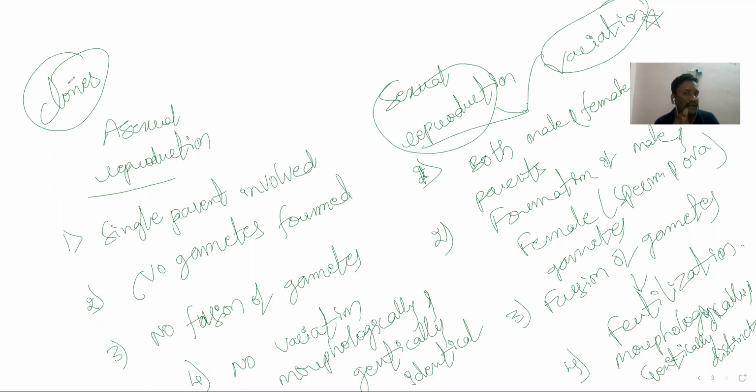Even morphological identity is very less in cases like identical monozygotic twins, who try to show morphological similarity but not genetic similarity.